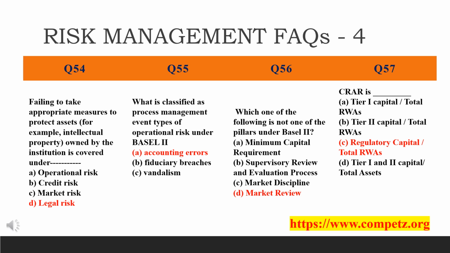Which one of the following is not one of the pillars under Basel II? Minimum capital requirement, supervisory review and evaluation process. These are part of the Basel II pillars. So the question is which is not. Market discipline is also there. Market review? No. So the answer is D. Market review is not there. So the three pillars under Basel II are the minimum capital requirement, supervisory review and evaluation process, and market discipline, not market review.